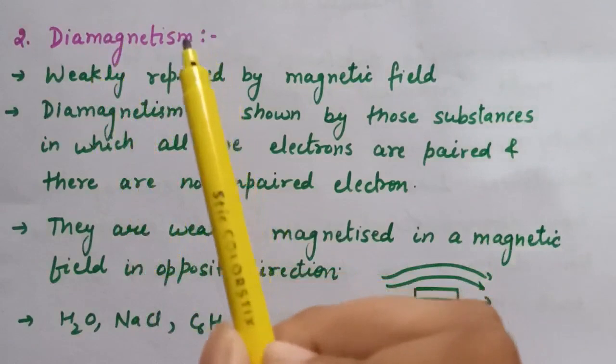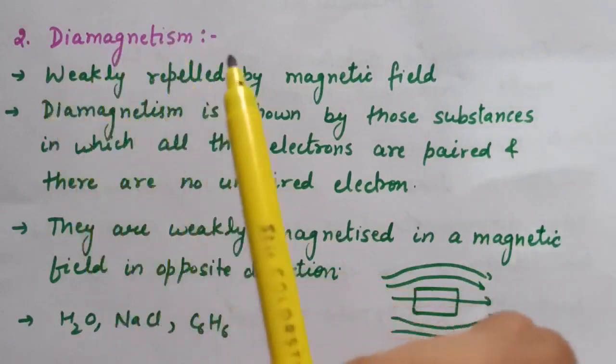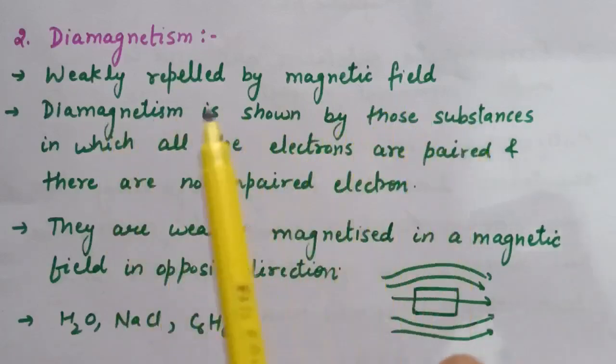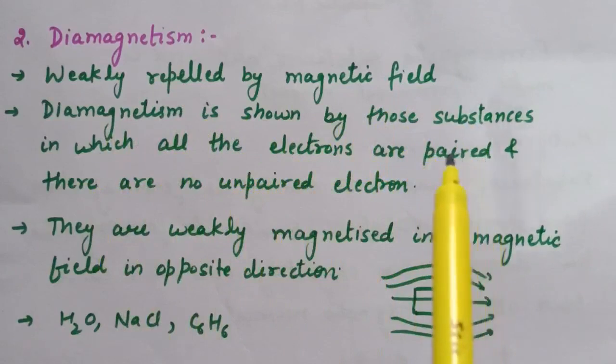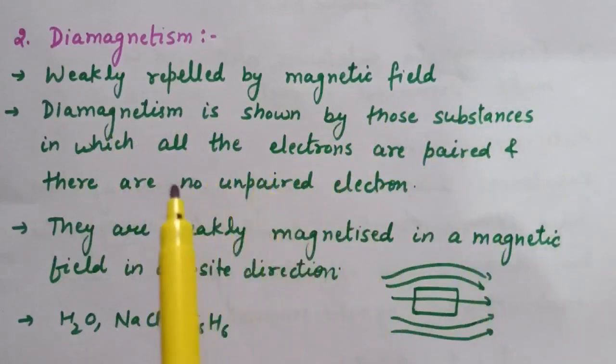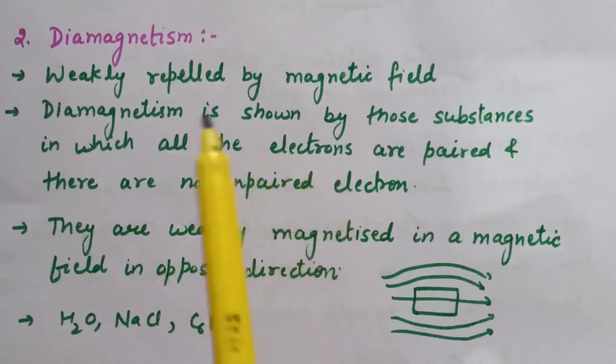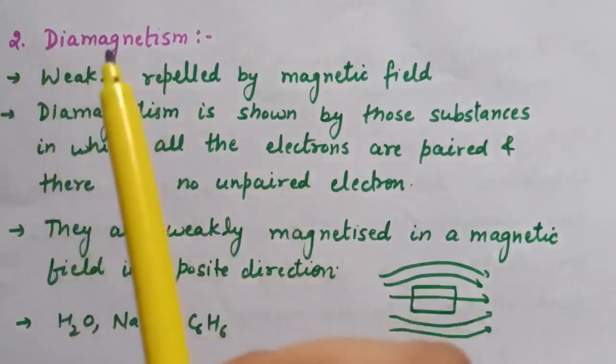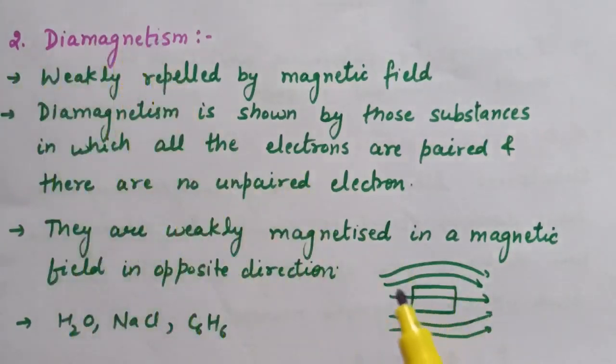Next is diamagnetism. Diamagnetic substances are weakly repelled by the magnetic field. Diamagnetism is shown by those substances in which all the electrons are paired and there are no unpaired electrons. They are weakly magnetized in a magnetic field in the opposite direction. Examples of diamagnetic substances are H2O, NaCl, C6H6, that is benzene. When diamagnetic substances are placed in an external magnetic field, this is how the magnetic field lines will pass through